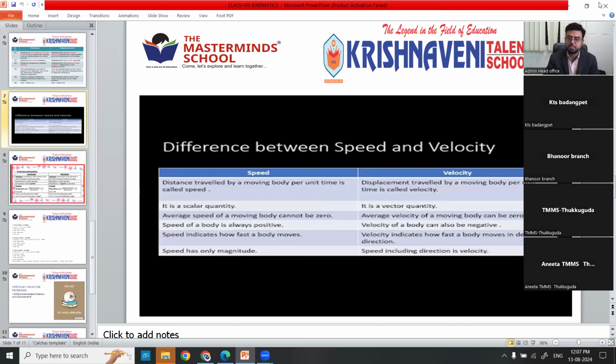Third point, average speed of a moving body cannot be zero. Average velocity of a moving body can be zero, because direction will come. Three kilometers will come, then zero it becomes. Total displacement can be zero, so definitely velocity also can be zero.